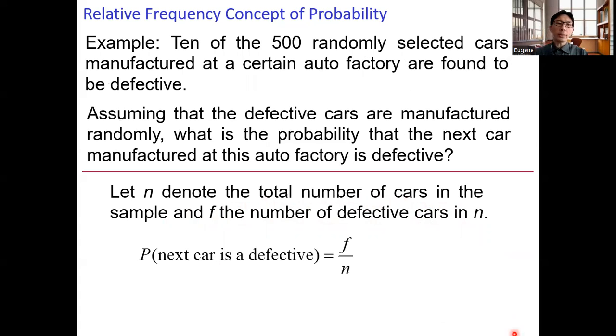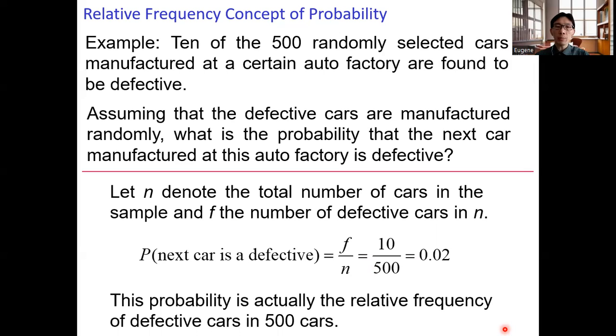So the probability that the next car is defective is equal to F over N. And in this example, F is equal to 10, the number of defective cars in the sample. And the total number of cars in the sample N is equal to 500 in this example. So taking F equals 10 and N equals 500, we can compute the probability that the next car is defective. So here we obtain a probability of 0.02.